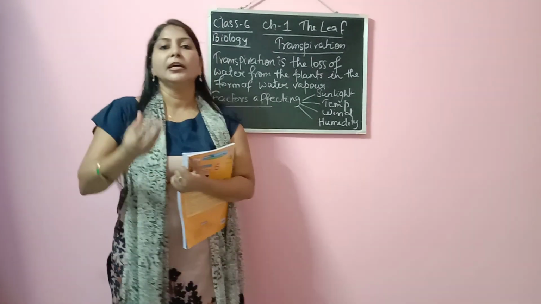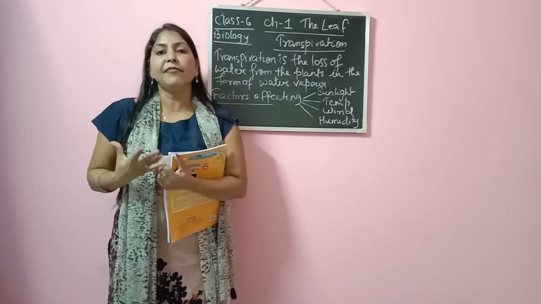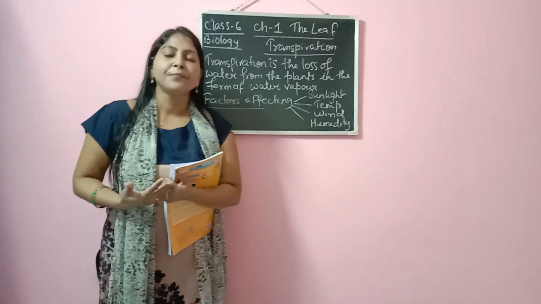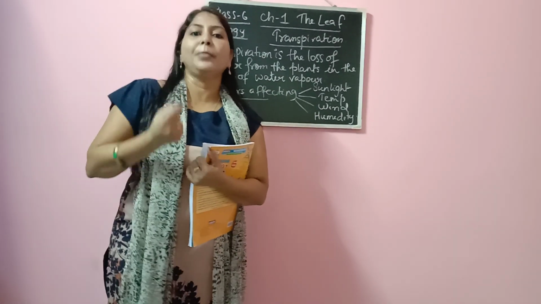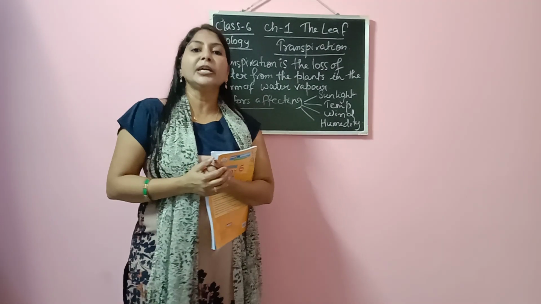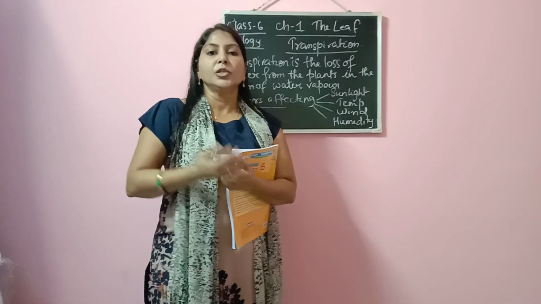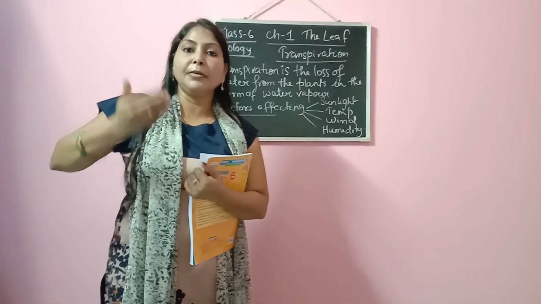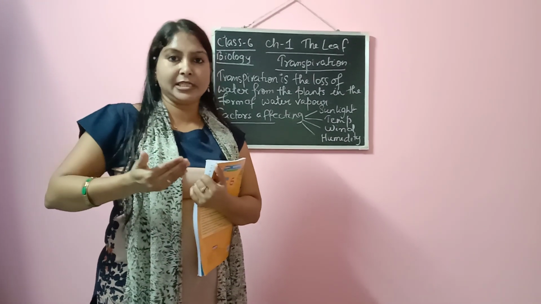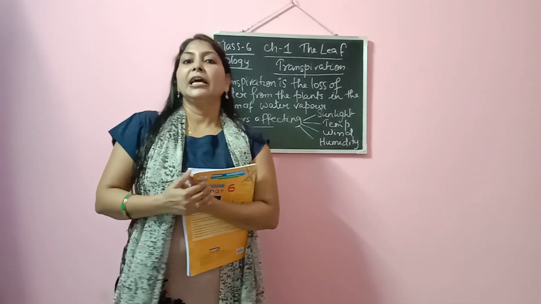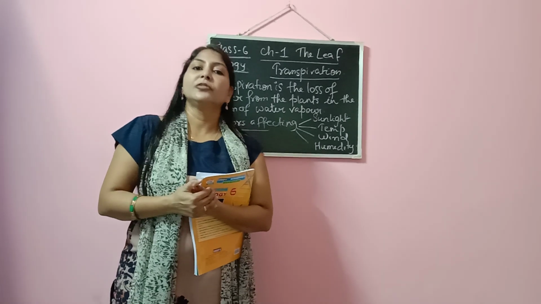Cell sap means what? Every living being is made up of cells, right? So it contains the cytoplasm also, some amount of liquid. It is a kind of liquid. So that liquid remains maintained and balanced. That is done by transpiration.